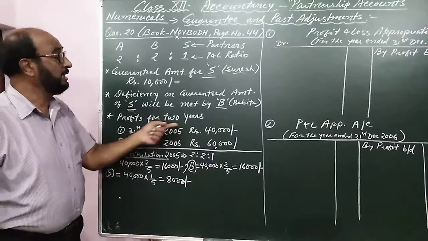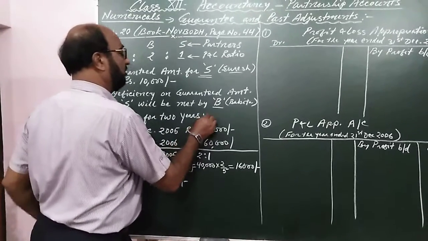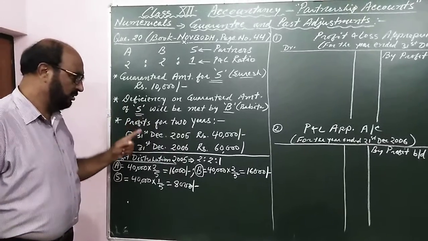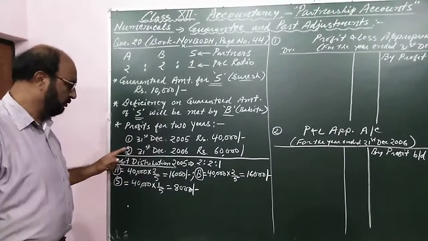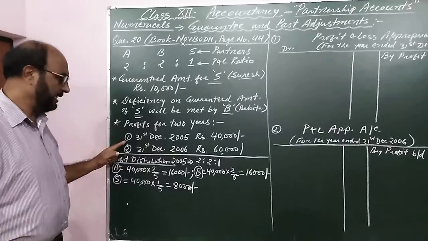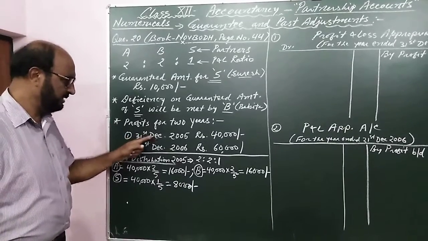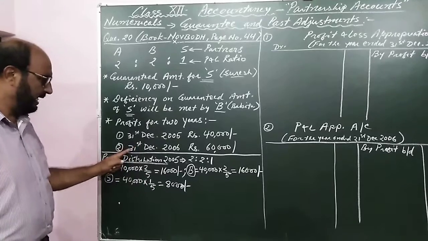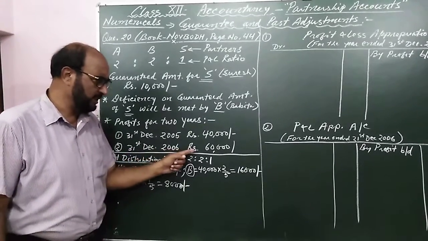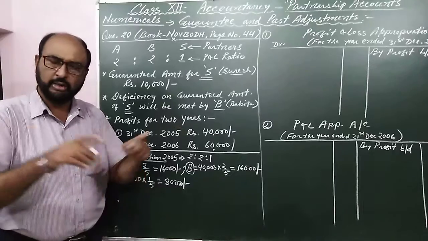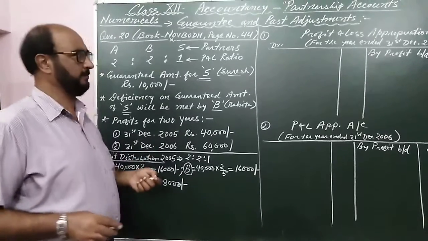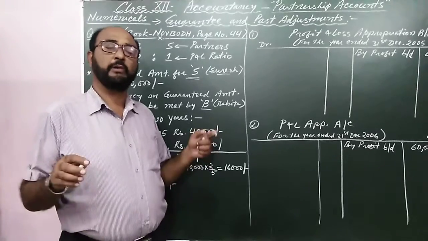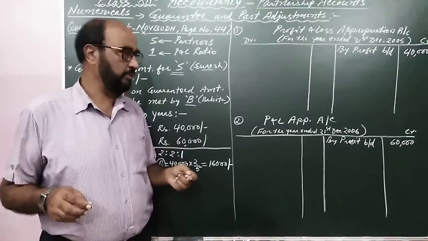Profits for 2 years are given in the question. Profit of 1 year is taught, but in this question, 2 years profits are given. First is 31st December 2005, rupees 40,000. And second is 31st December 2006, rupees 60,000. You can read the complete question. And you are instructed to prepare the profit and loss appropriation account.